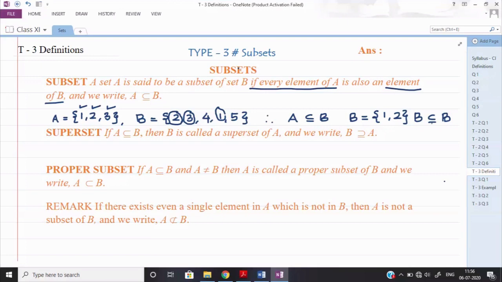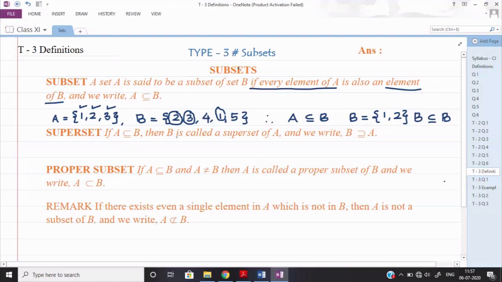Okay, now let us see the second definition, superset. Superset means, see the definition of what they are saying. If A is a subset of B, which we have done up till now, A is a subset of B.